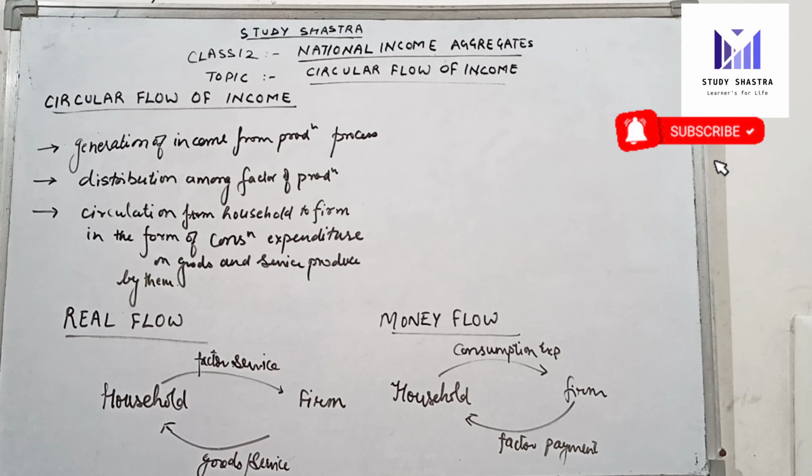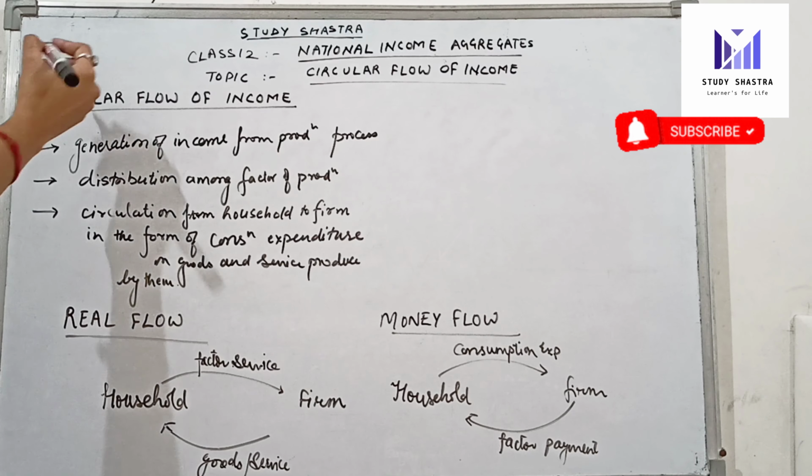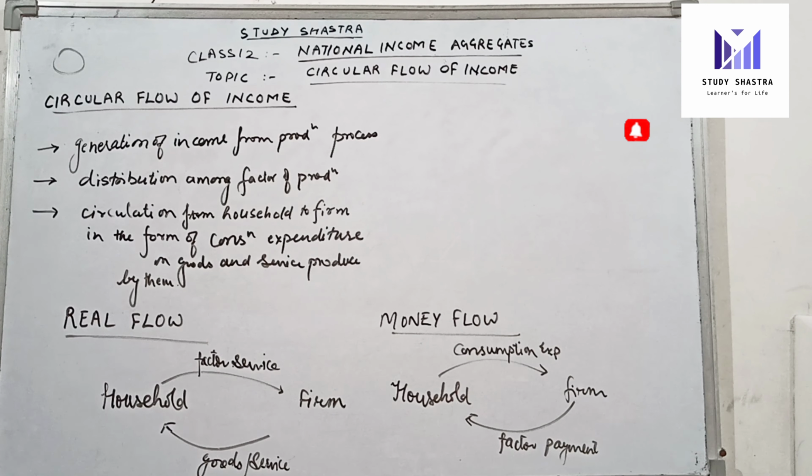Today we are going to cover the class 12 topic National Income Aggregates, Circular Flow of Income. So let's briefly understand this. Students, circular flow of income, as its name says, is a flow which goes in a circular form. So it refers to a cycle of generation of income in the production process.